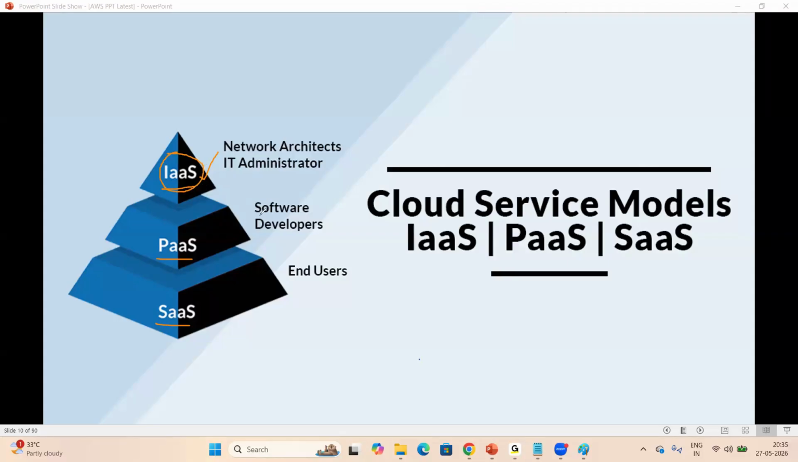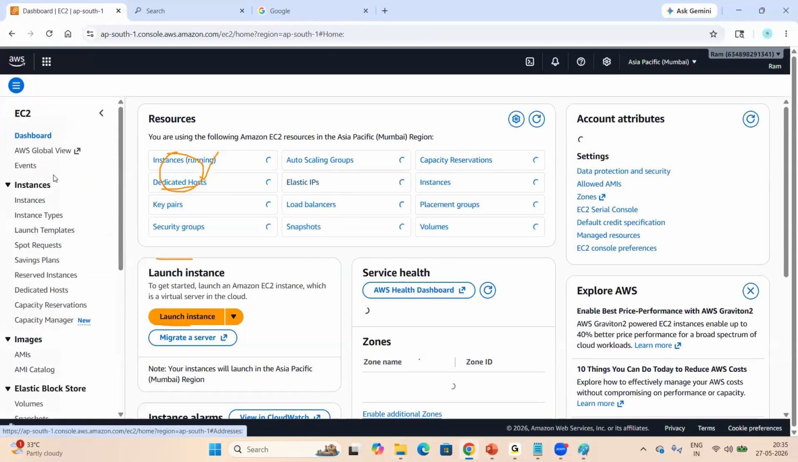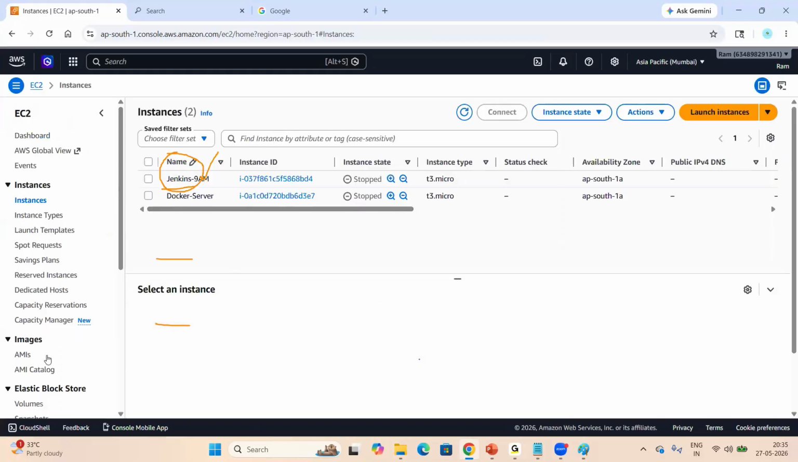For example, so I want to deploy Kubernetes or Docker, right? So I have to create a server. So in my console, there is a Docker server. Look at my screen, everyone. So Docker server is there. And also Jenkins also there. Look at my screen. Just a moment.